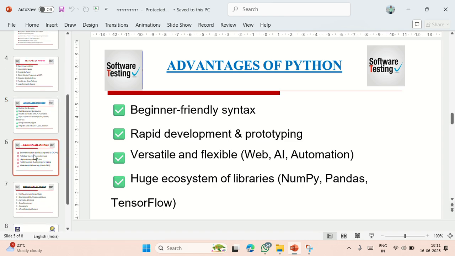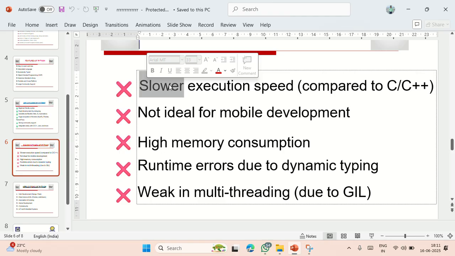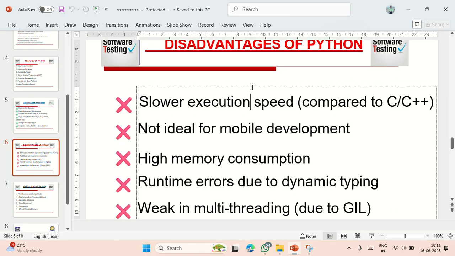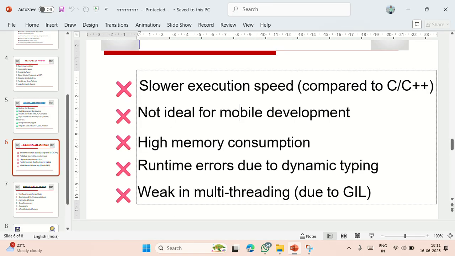If I talk about the disadvantages of Python, it executes slowly. I have mentioned here slow execution speed compared to C and C++ programming languages. It is also not ideal for mobile development.